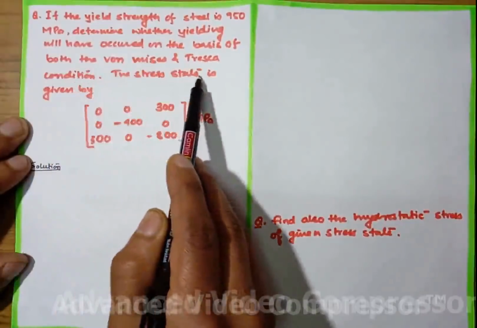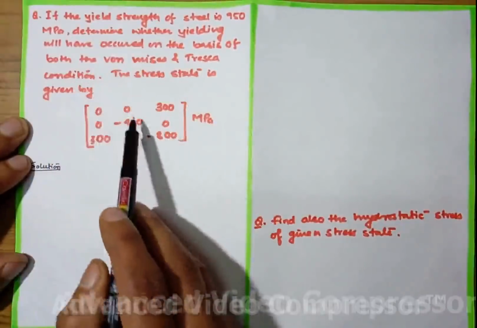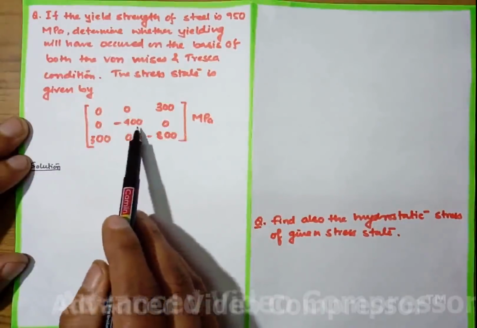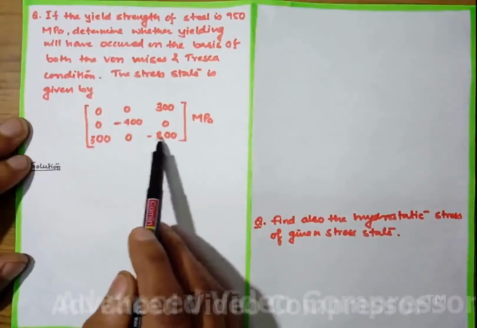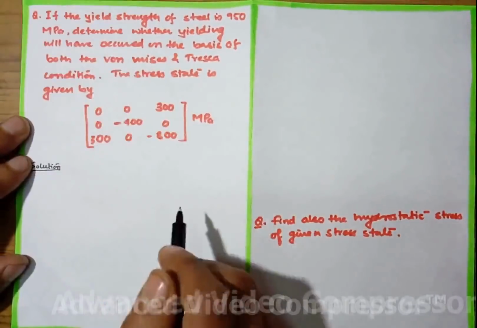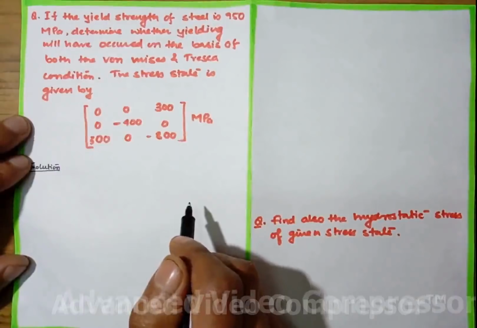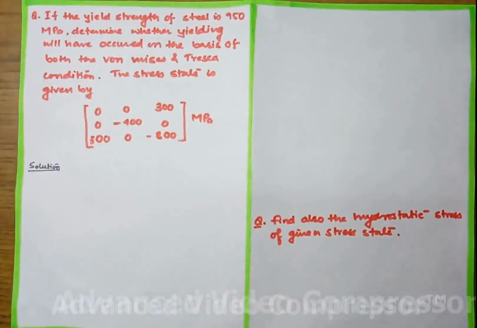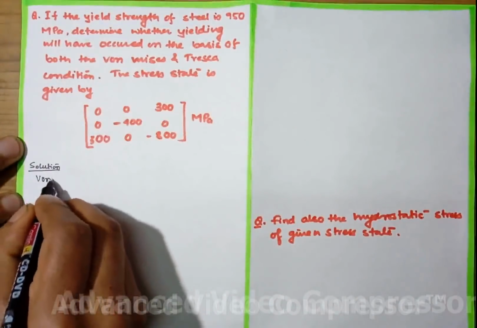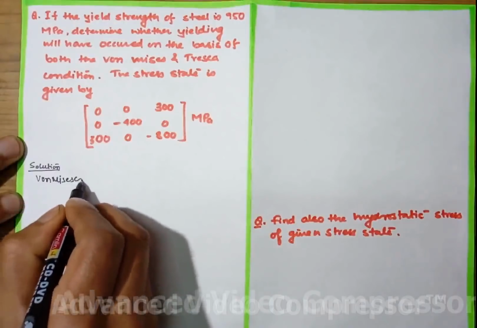The stress state is given by this: 0 0 300; 0 minus 400 0; 300 0 minus 800 MPa. So here the stress state is given, and we need to find the result first through the von Mises criteria. When we see the von Mises criteria,